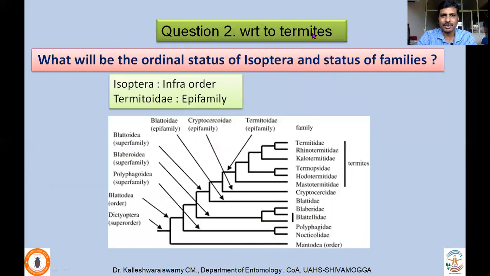So the second question with respect to termites, what will be the ordinal status of Isoptera? If you want to call it Isoptera, it should be considered one rank down from the order, it should be called infraorder Isoptera. It has lost the order status. Or above the one family rank, it should be epifamily called Termitoidae. Termitoidae or infraorder Isoptera. So as a result of that, the family status of different Isoptera families are retained as it is. So these two questions were made clear, and now it is clear that termites are eusocial cockroaches.